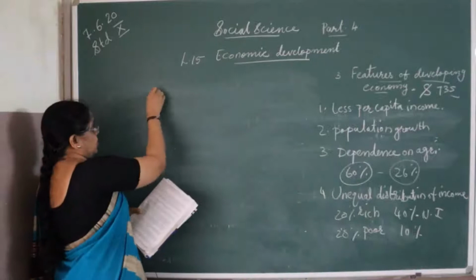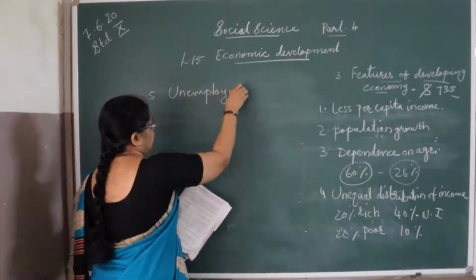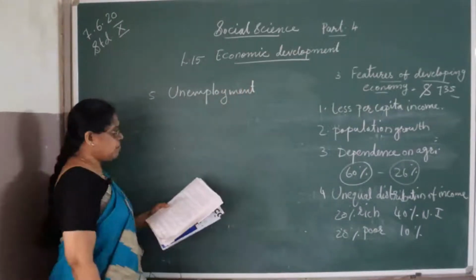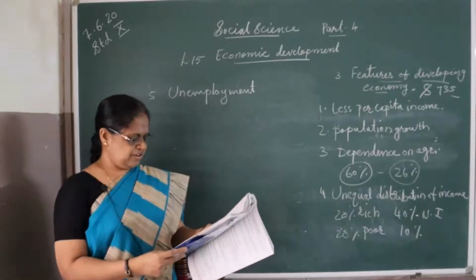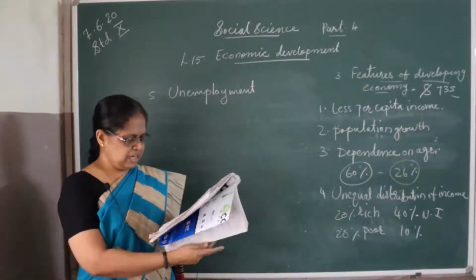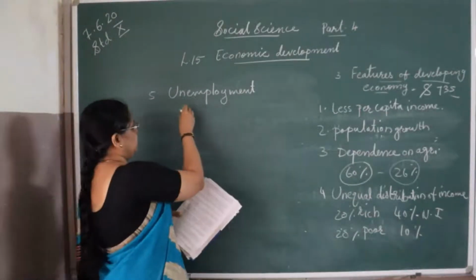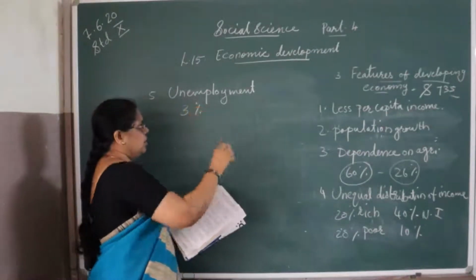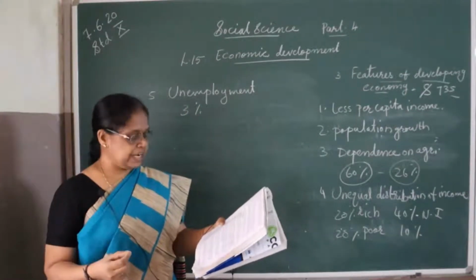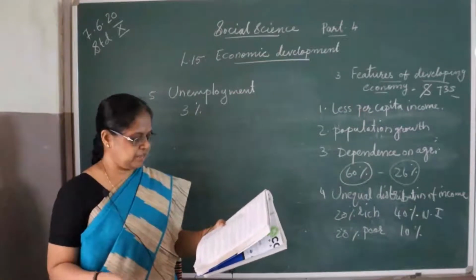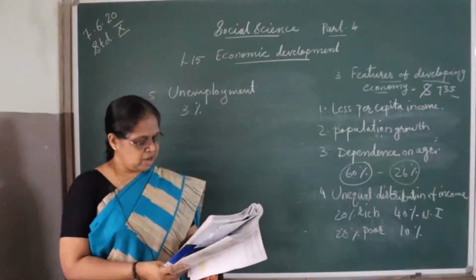And the next is unemployment. Unemployment is an important factor. In these countries, the ratio of unemployment is more than 3% of total labor. In these countries, different types of unemployment may be seen, that is seasonal unemployment, disguised unemployment, industrial unemployment, etc.